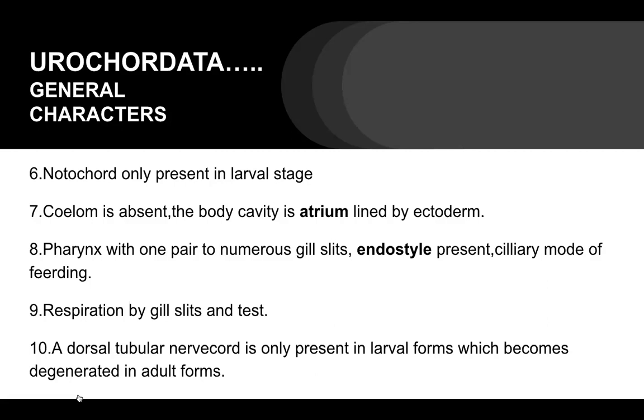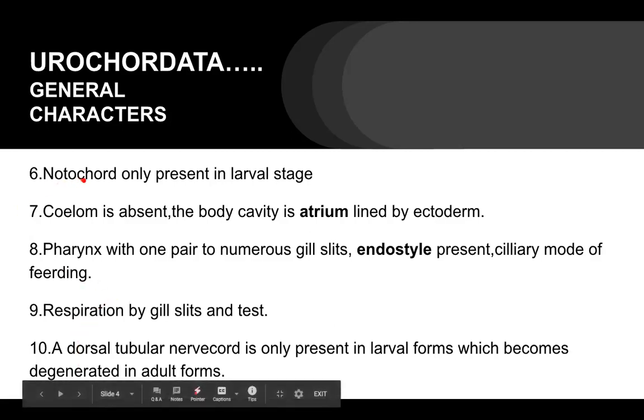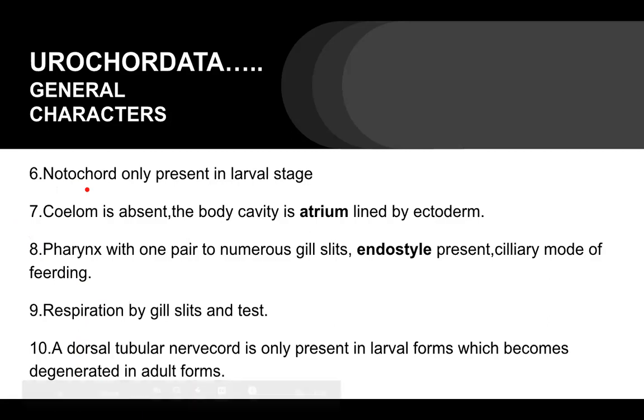Because Urochordata is a subphylum of the big phylum Chordata, here also notochord is present, but only in the larval stages, and later on it degenerates. This is the main character of the Urochordates.